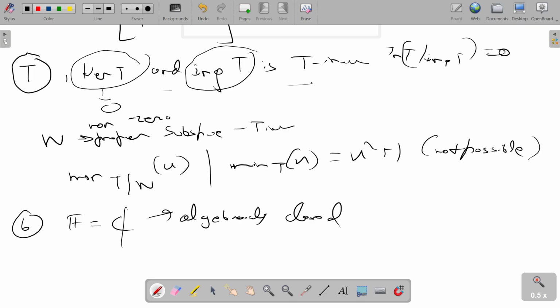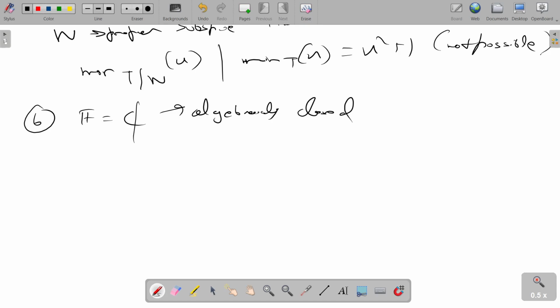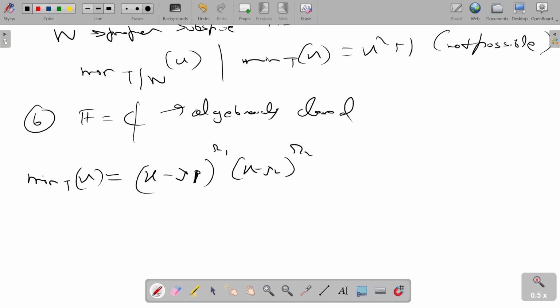Now, C is algebraically closed, so we can write the minimal polynomial of T. It will look like this: x minus lambda 1 to the power R1, x minus lambda 2 to the power R2, and so on, up to x minus lambda k to the power RK, since the field is algebraically closed. So our minimal polynomial will look like this.